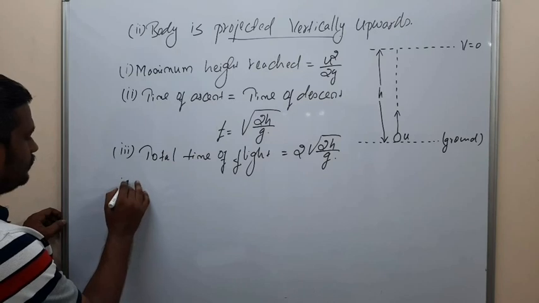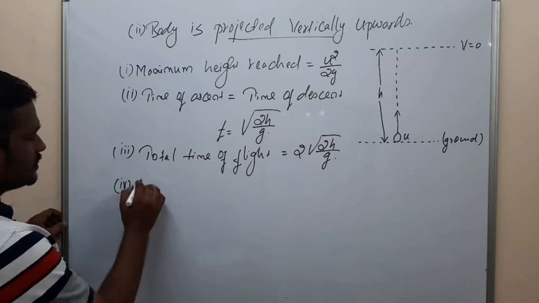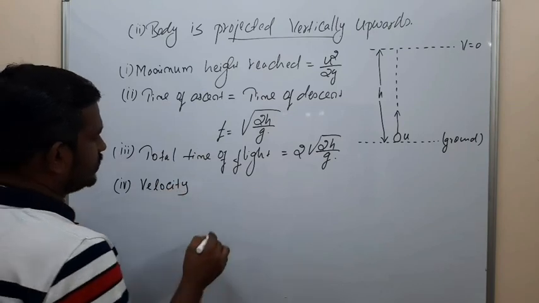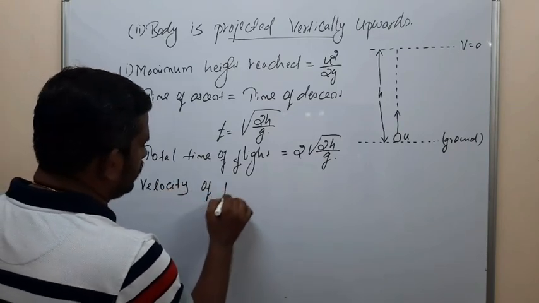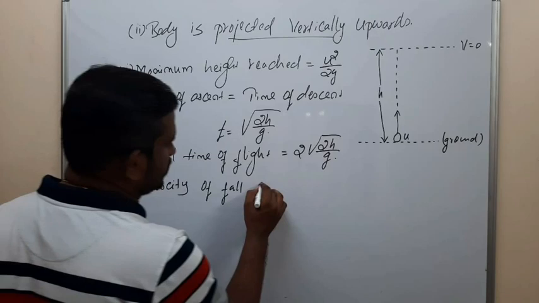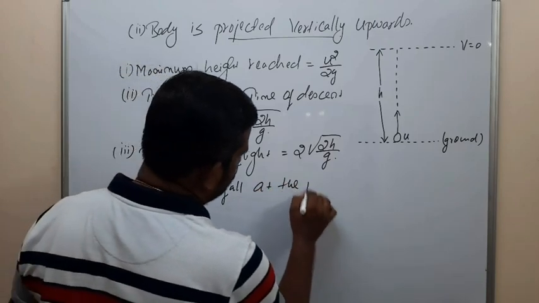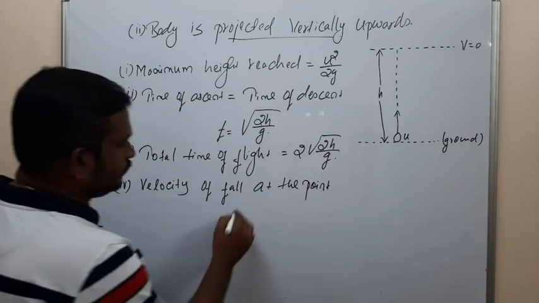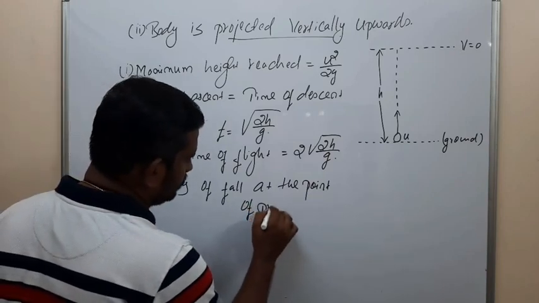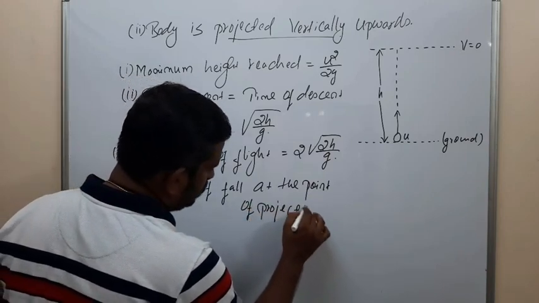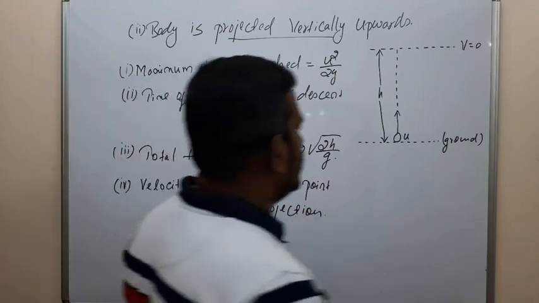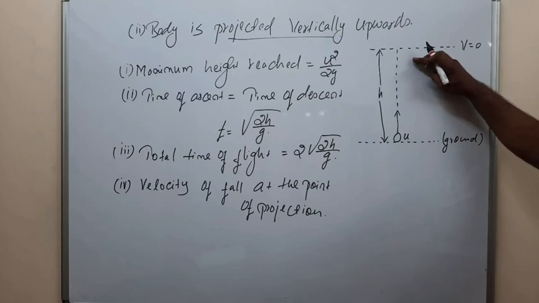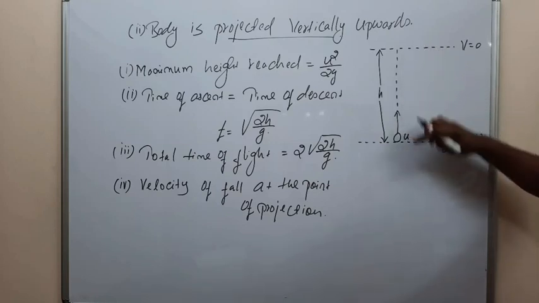Then the fourth one, velocity of fall at the point of projection. Suppose a body is projected with a velocity u, it reaches a maximum height, and it comes down with a velocity v.